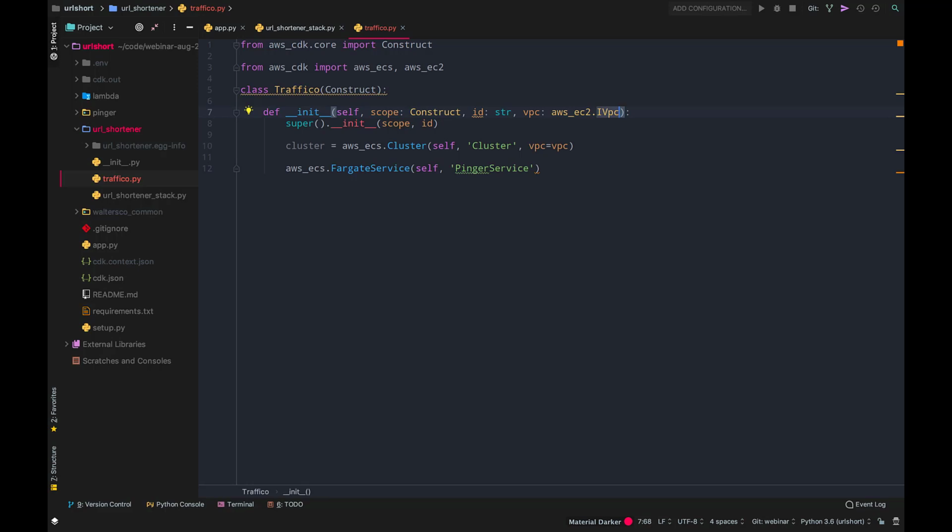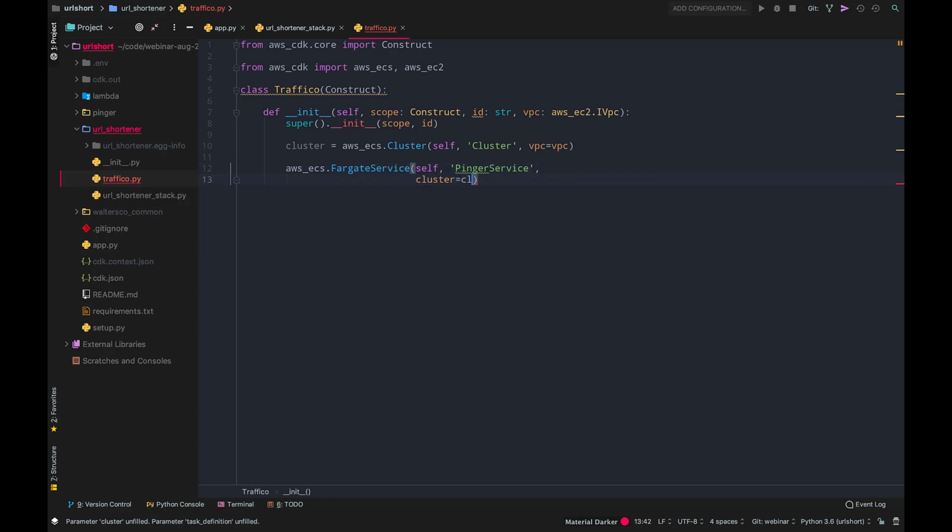This VPC specifically, I'm not actually defining in my application. All I want to do is import it from some existing ID, and we'll see how to do that in a second. But for all intents and purposes for this Traffico construct, it's just an input. So I think it's pretty straightforward. So yeah, let's just put the cluster here.